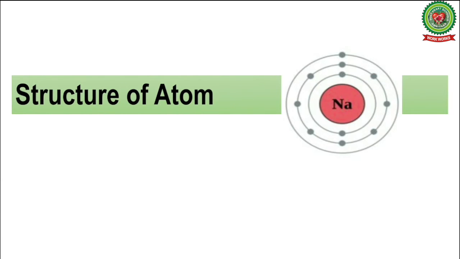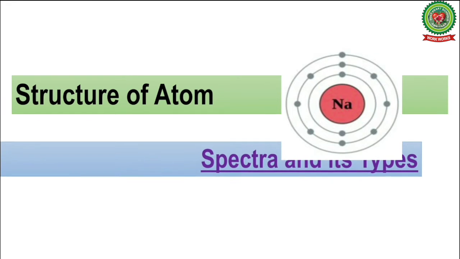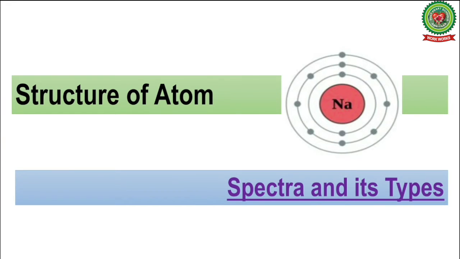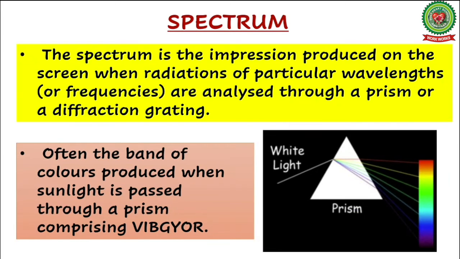Let us further discuss the chapter Structure of Atom. And in that, our objective will be to discuss spectra and its types. Now, what is a spectrum?